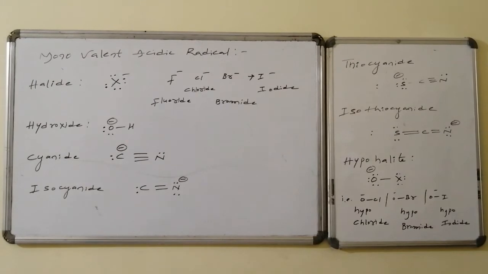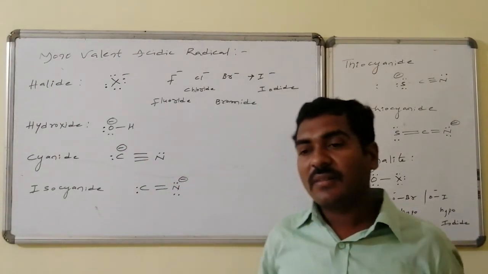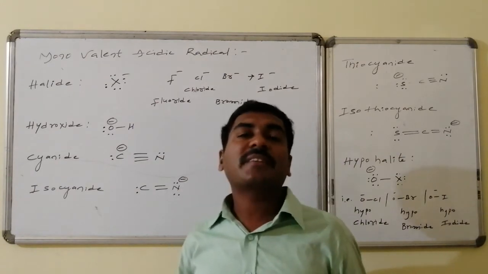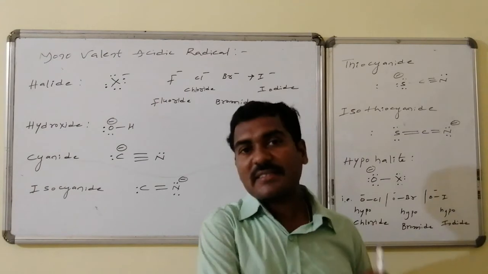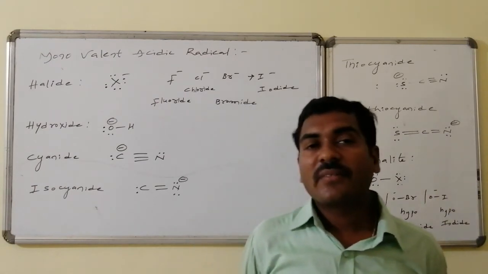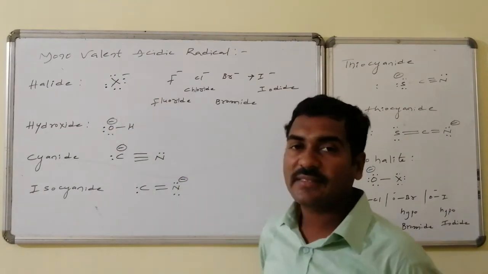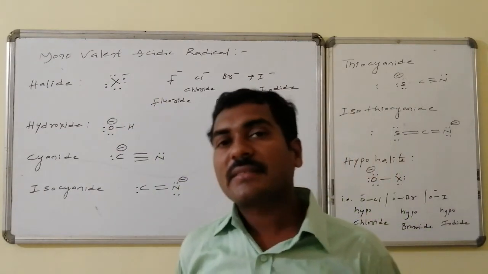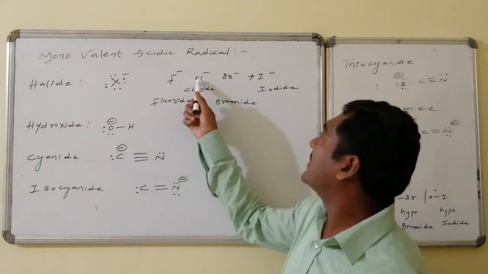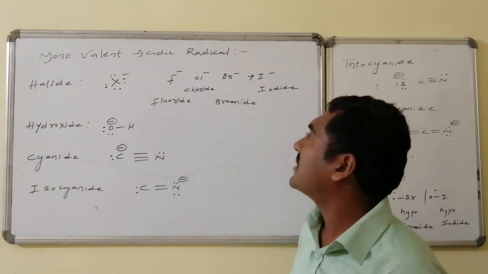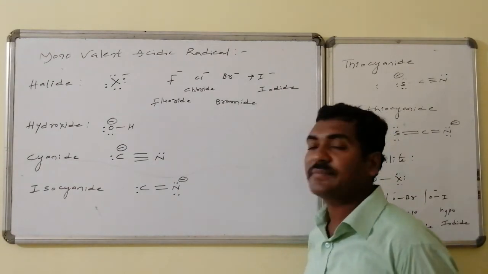That is monovalent acidic radicals, halides. Halide stands for a halogen atom with one extra electron. That is, X has a total of 7 electrons as we made in the Lewis structure, whereas here it has 8 electrons, 1 extra electron. The charge of an electron is minus, so this is X minus. The halides are F minus, Cl minus, Br minus, I minus: fluoride, chloride, bromide as well as iodide.